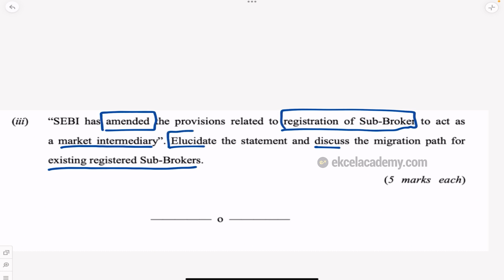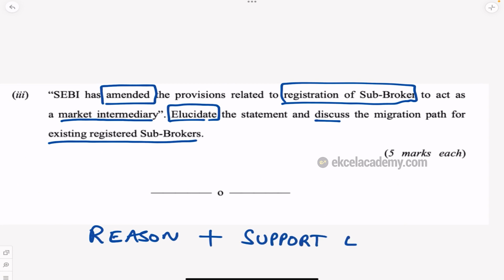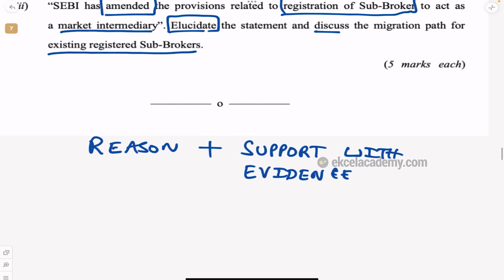You should elucidate. What do you mean by elucidate? When you elucidate, you will give reasons. You will support your reason with evidence. Evidence means you will either give a case law or you will give an amendment, the latest amendment, and you will give a justification. You will justify your reason and you will answer.